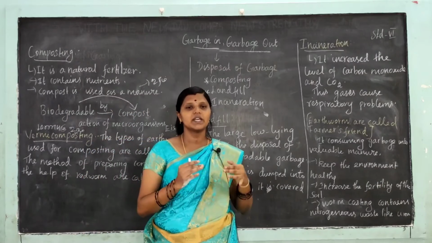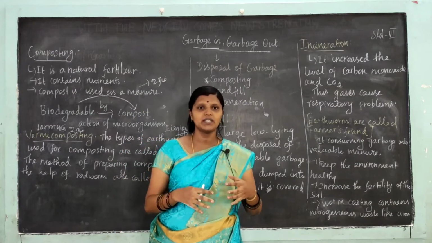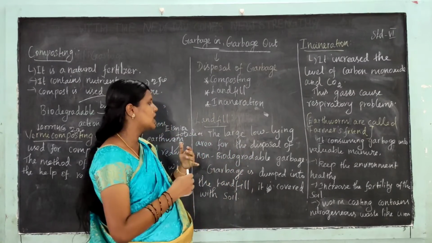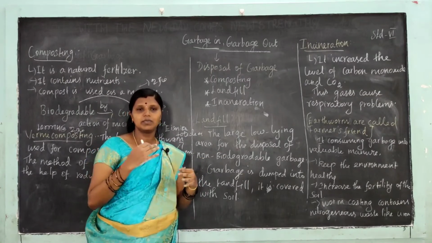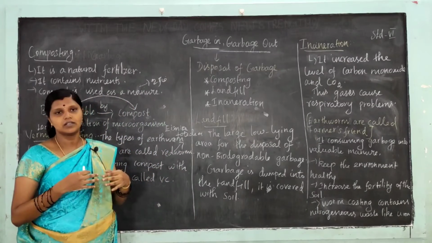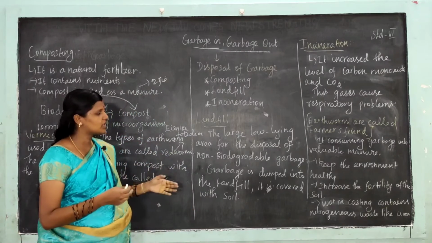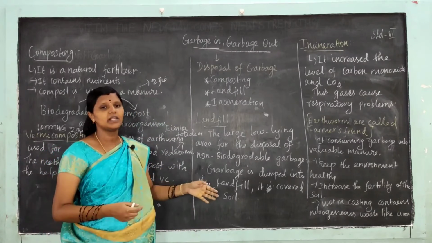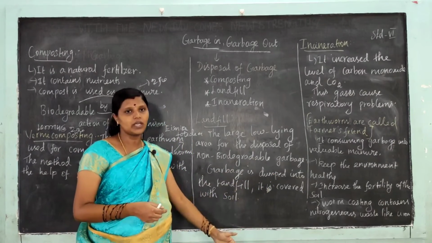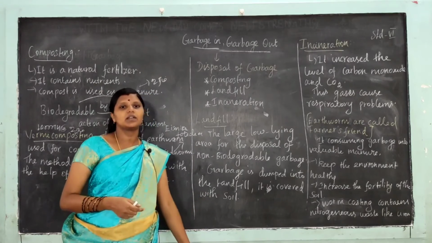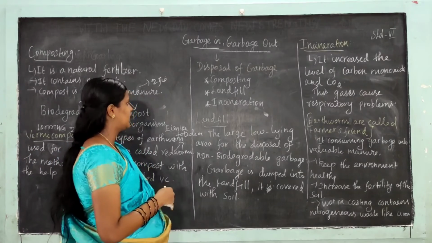Why do we say earthworms are the farmer's friend? Because it consumes garbage, meaning waste, in a valuable manner, and also keeps the environment healthy, and it is very organic. It also increases the fertility of the soil. And composting contains nitrogenous waste like urea, that adds fertility to the soil. So only earthworms are called farmer's friend.